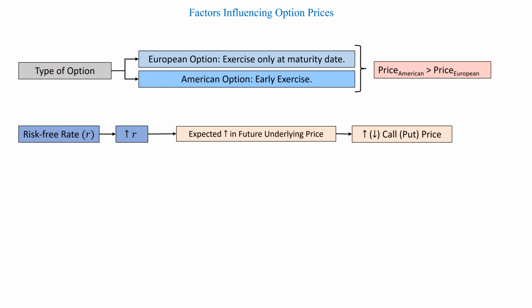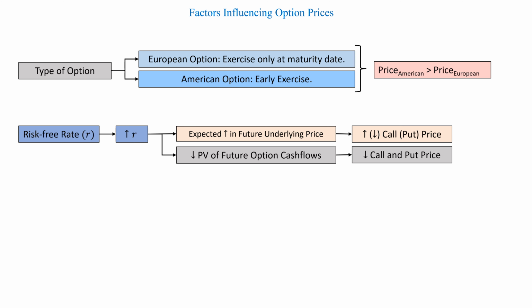Now, risk-free rates also have another impact where the present value of the future option cash flows will be reduced as the risk-free rate increases. Therefore, the price of both call and put options would be reduced. However, on an overall basis, an increase in risk-free rates would increase the price of the call option and reduce the price of the put option.